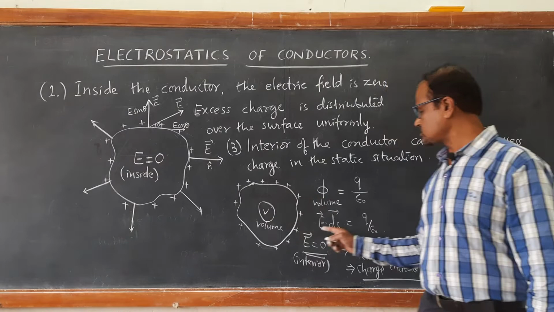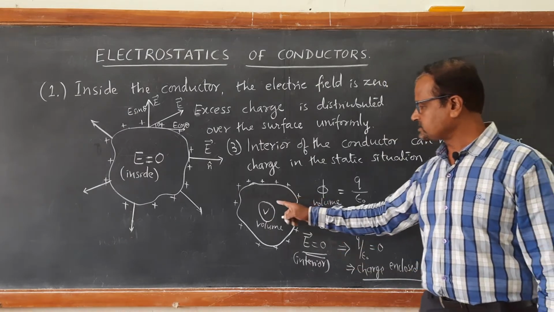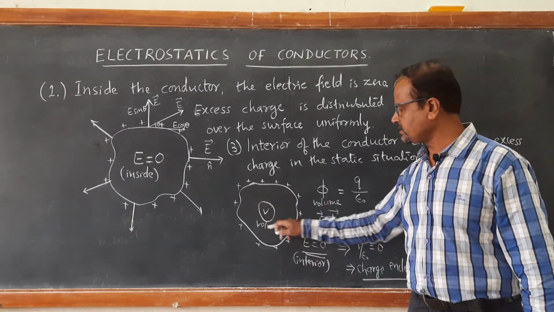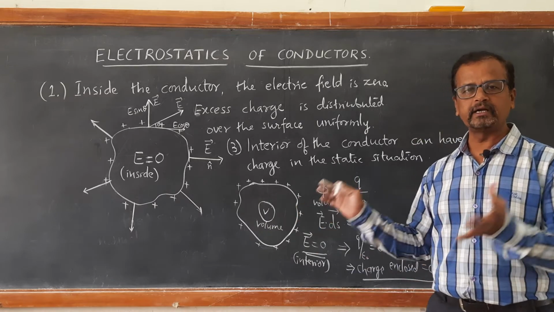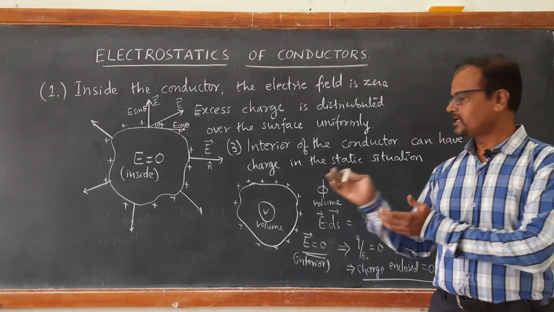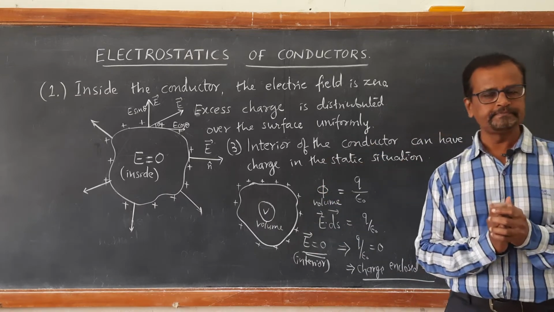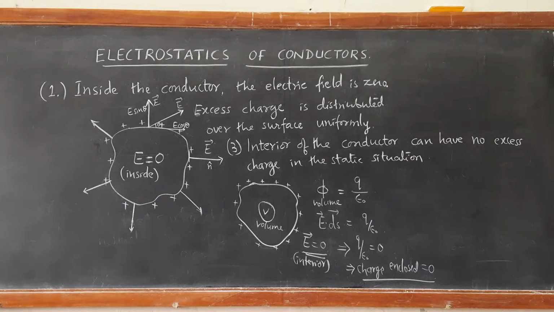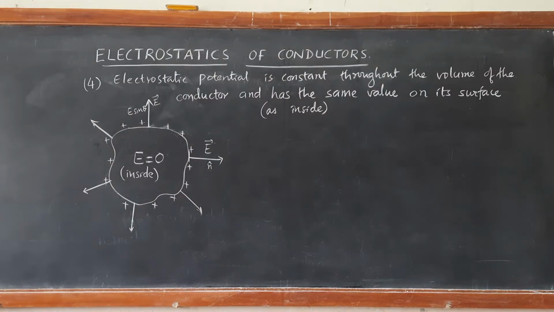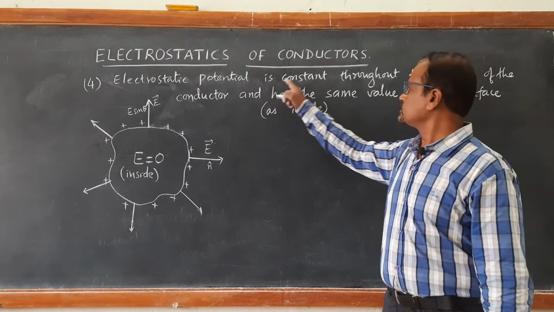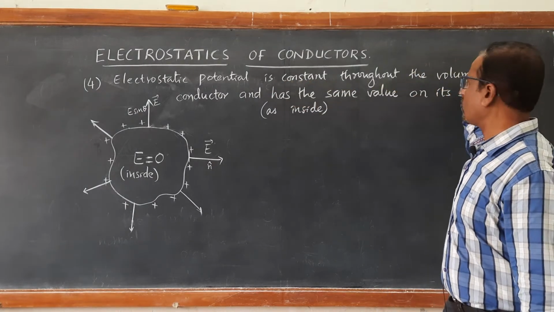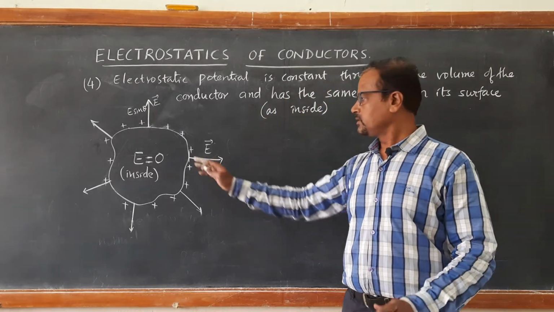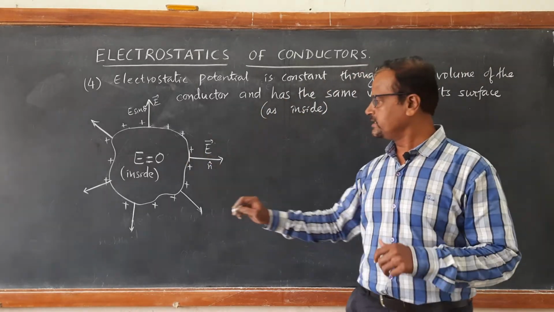Even if you apply Gauss law, we come to know that net charge is 0. Charge enclosed by any volume in the interior of the conductor is 0, because electric field is 0. Okay, so this is the third point. Let us see the fourth. Next is a very important point. Electrostatic potential is constant throughout the volume of the conductor. When E is 0, V is constant.